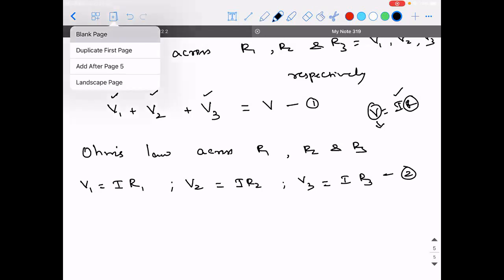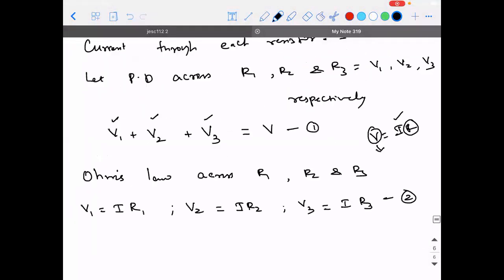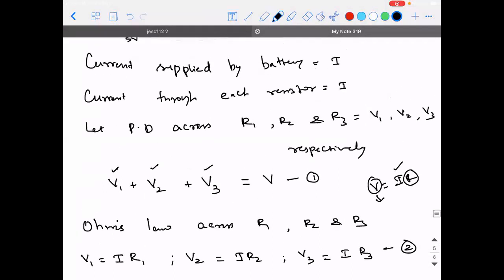If you're clear till here, please make a note of all these points.